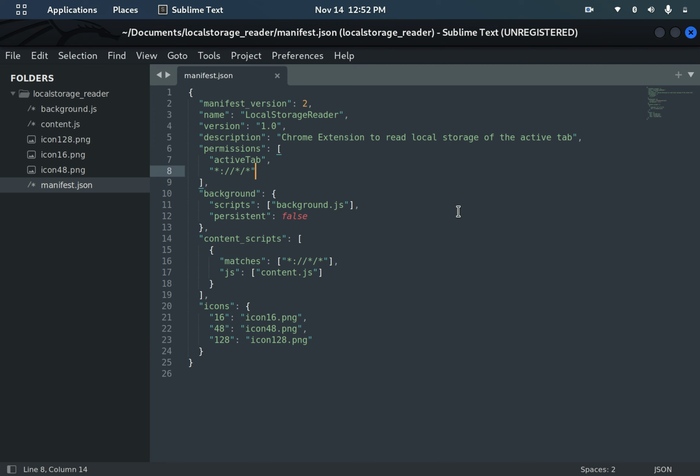So if a web page has access, it can still access that and send the information to a remote server if you want, or if you import any kind of third-party scripts into your front end, they can also access that local storage. And if you are using any malicious extension, it can also access the local storage and send the confidential or sensitive data to remote servers. So here I just wanted to prove that without taking storage permission, a Chrome extension can still access the browser's local storage. And that's all.